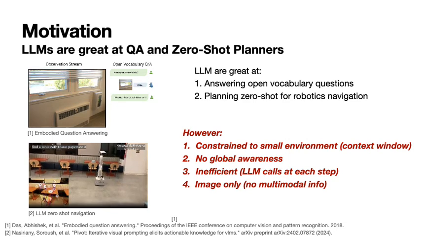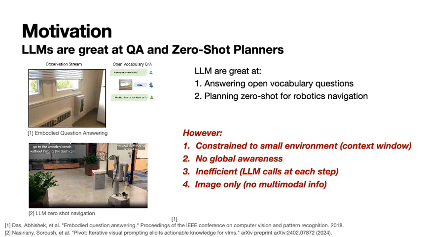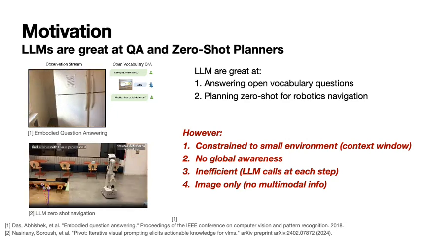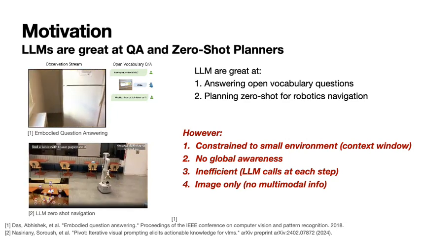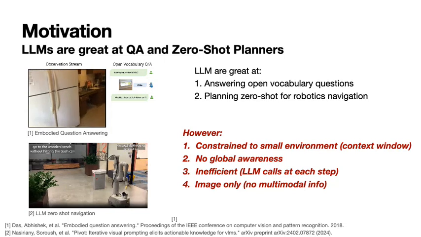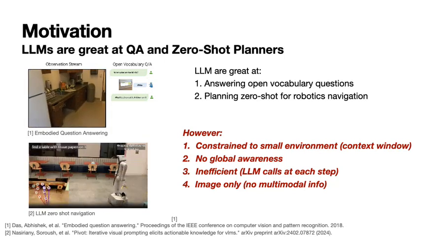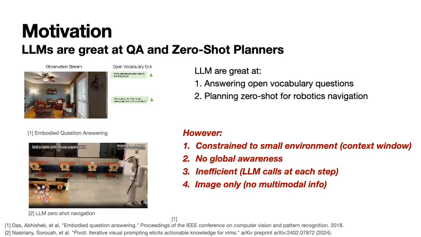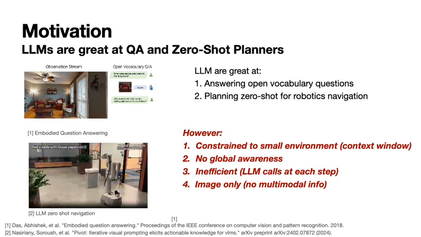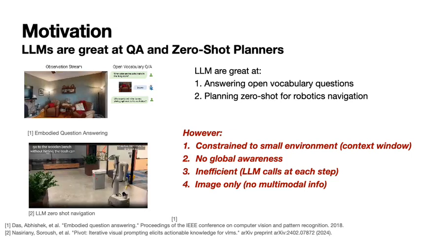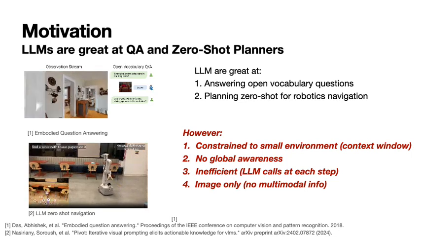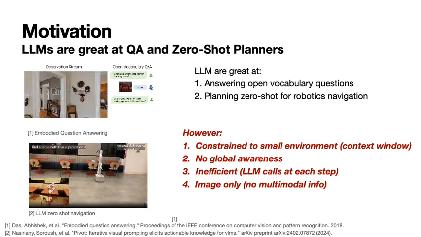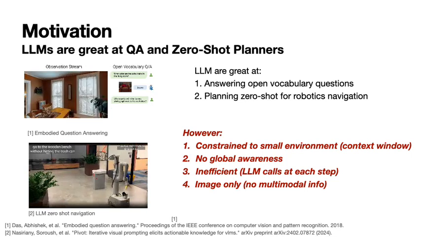Since large language models have a limited context window, they can only partially observe a large environment in context. Second, this method fails to understand the environment holistically, as their context is limited to what the large language model agent perceives at the current time frame. Third, they are inefficient. To navigate a large environment, they require constant large language model calls at each time step. Fourth, they operate solely on image data without utilizing other modalities.